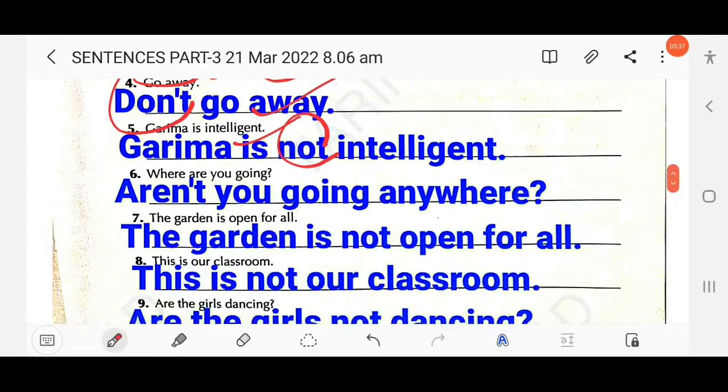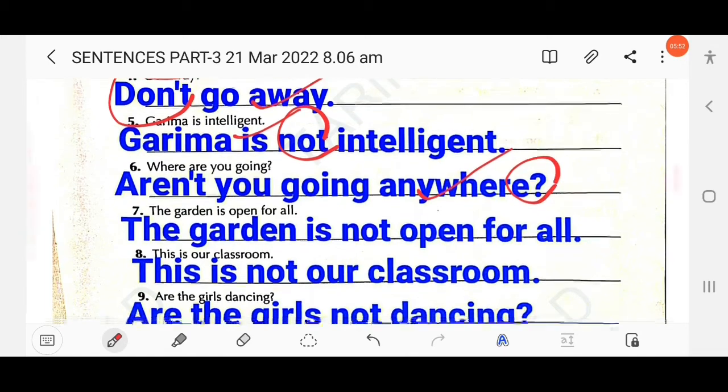Then next here, where are you going? So you know this is interrogative, okay, WH. So here you have to change into negative. Aren't. Okay, aren't you going anywhere? Okay. So here you have to use a question mark at the end of the sentence.